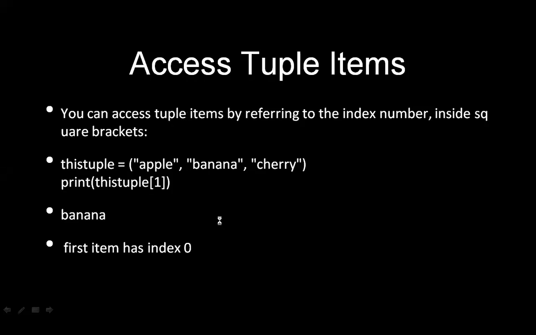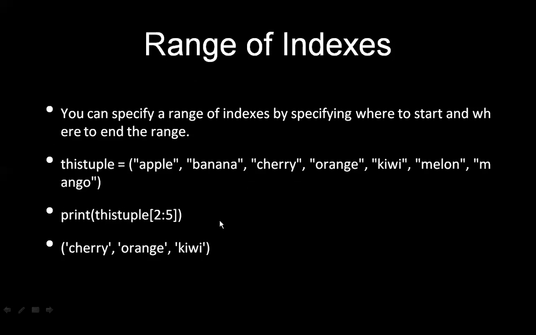Now we will have a look at the range of indexes. How can we specify the range of indexes? We specify it with the starting index number, followed by a colon, then the end index number. But what changes will you get in the output? The starting index number will be included in the output, but the end index number will be excluded from the output.